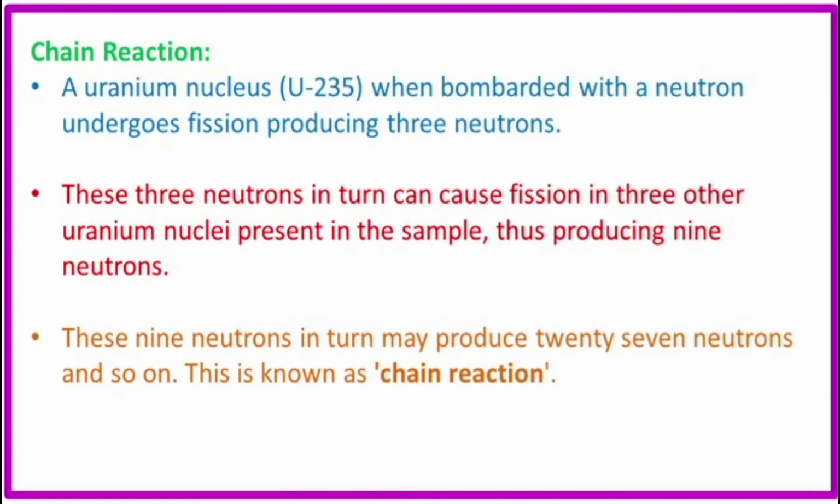And the next topic, chain reaction. The uranium nucleus U-235 when bombarded with a neutron undergoes fission producing 3 neutrons. These 3 neutrons in turn can cause fission in 3 other uranium nuclei present in the sample, thus producing 9 neutrons. So in the first cycle we get 3 neutrons, in the second 3 into 3, 9 neutrons, and in the third cycle 9 into 3, we get 27 neutrons.